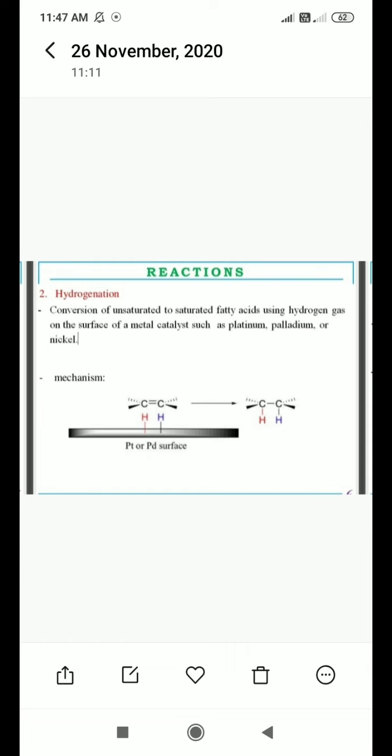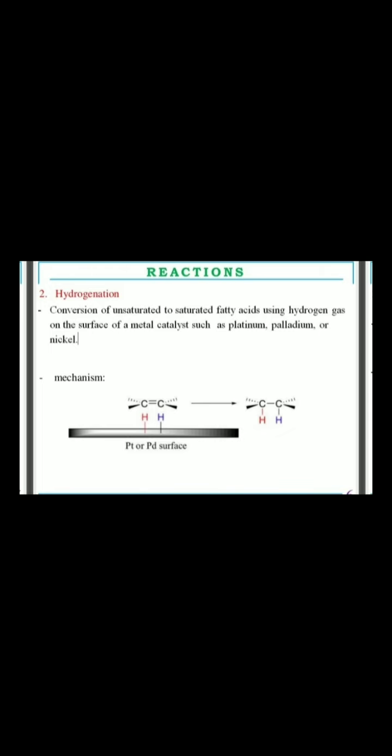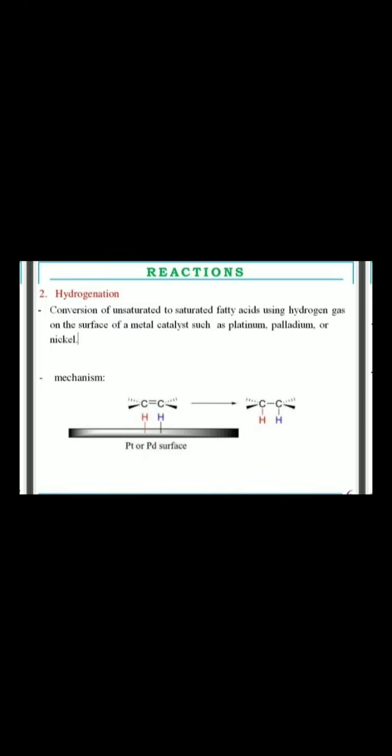They have shown the mechanism: on the catalyst surface like palladium or platinum, hydrogen gas is exposed, and the hydrogen atoms from the gas are added onto the unsaturated bond, which gets converted into the saturated compound. This is hydrogenation. And where does this occur? In our fatty acids. Fatty acids are long chains containing different double bonds, so those bonds get converted into saturated. Then what happens to the quality of the fats or oils, we will see in this.